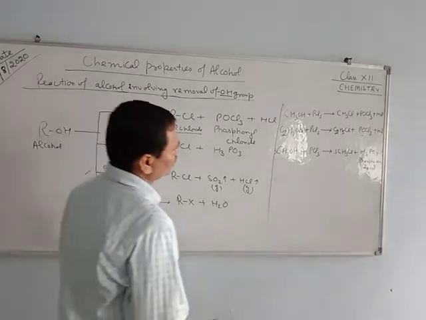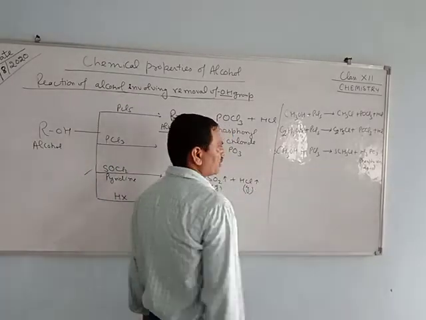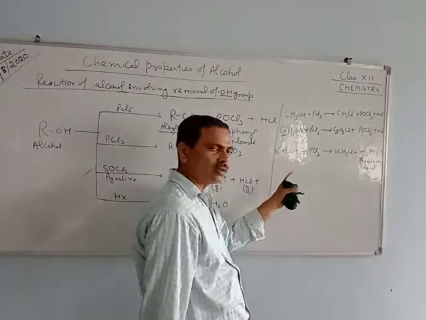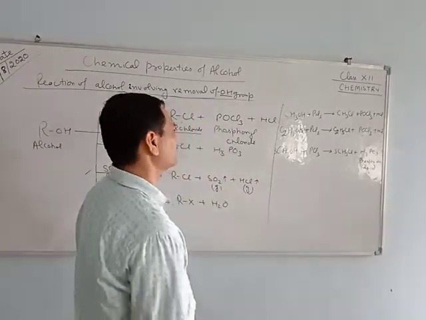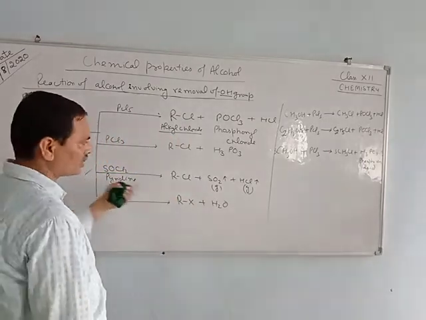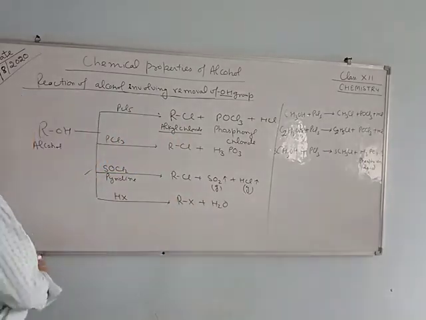In this way, methyl alcohol also reacts with PCl3 to form methyl chloride and phosphorous acid. You can write the reaction of ethanol with PCl3. I already told you, this one is more preferred, and it is called the Darzens reaction.